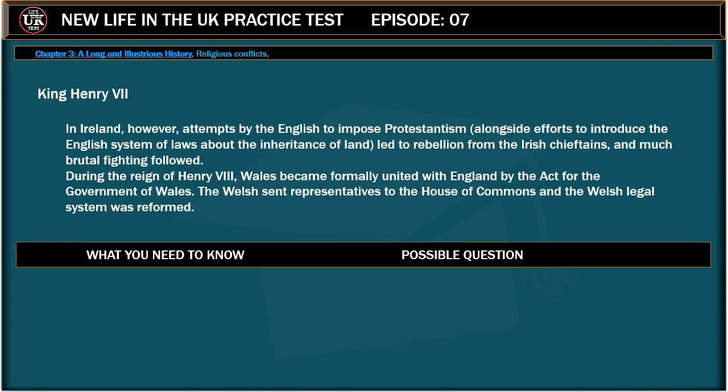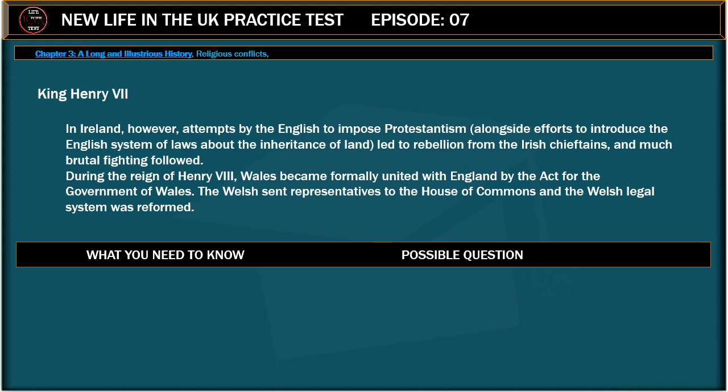In Ireland, however, attempts by the English to impose Protestantism, alongside efforts to introduce the English system of laws about the inheritance of land, led to rebellion from the Irish chieftains, and much brutal fighting followed.